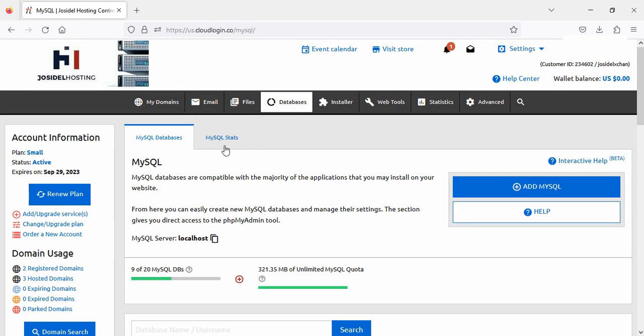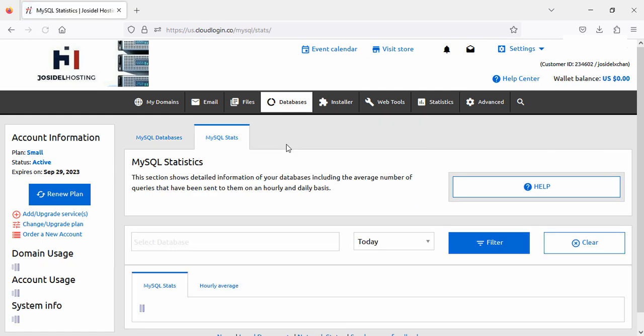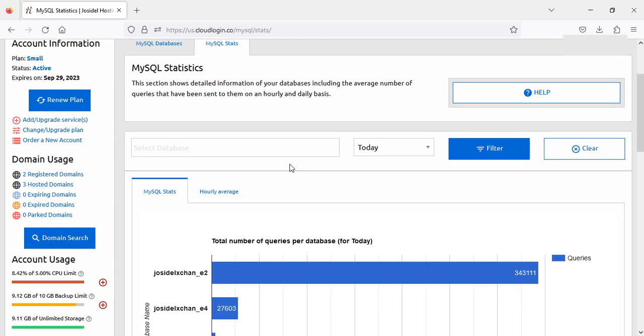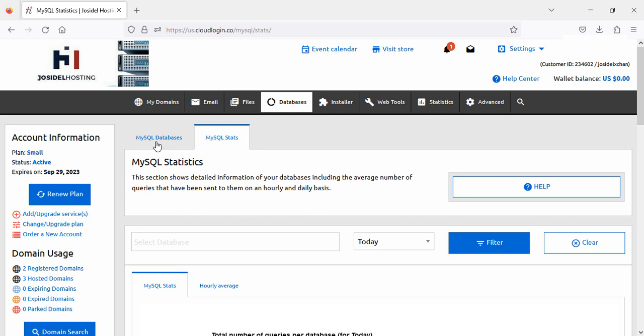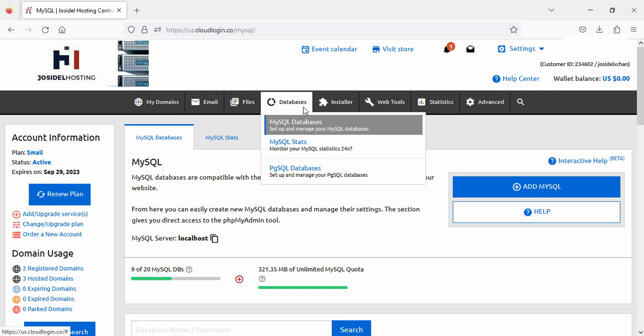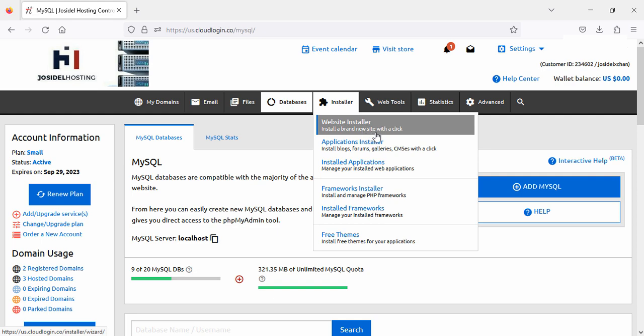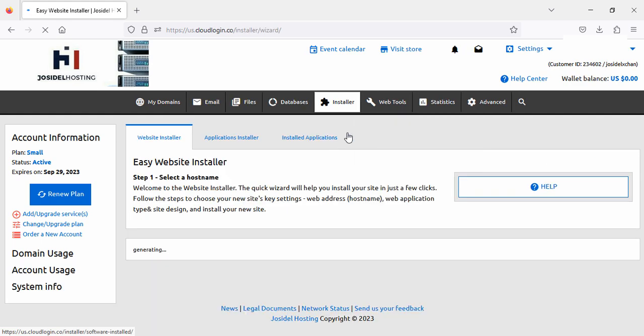MySQL server or your databases. You can add or delete databases from here. Here is the limit of databases. Your database server name is localhost. Here you can see your database usage. These are website installers and other applications or installed applications.